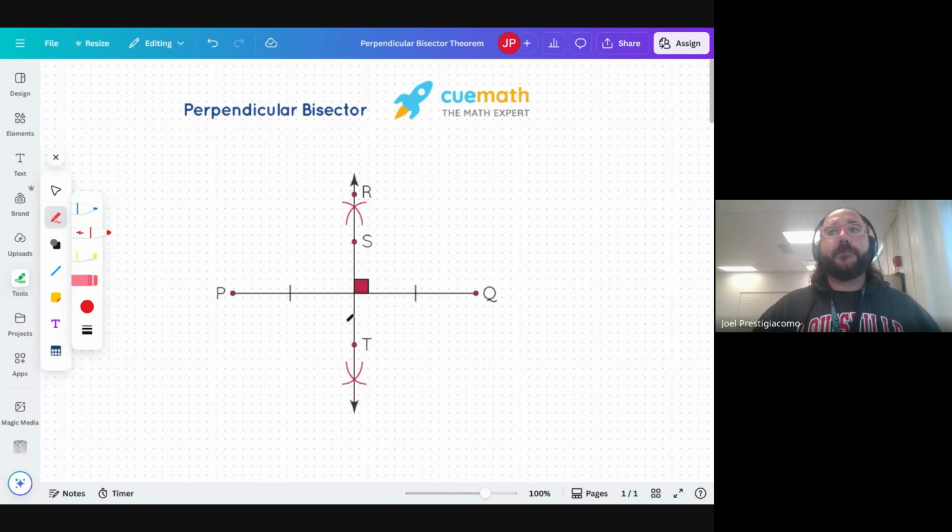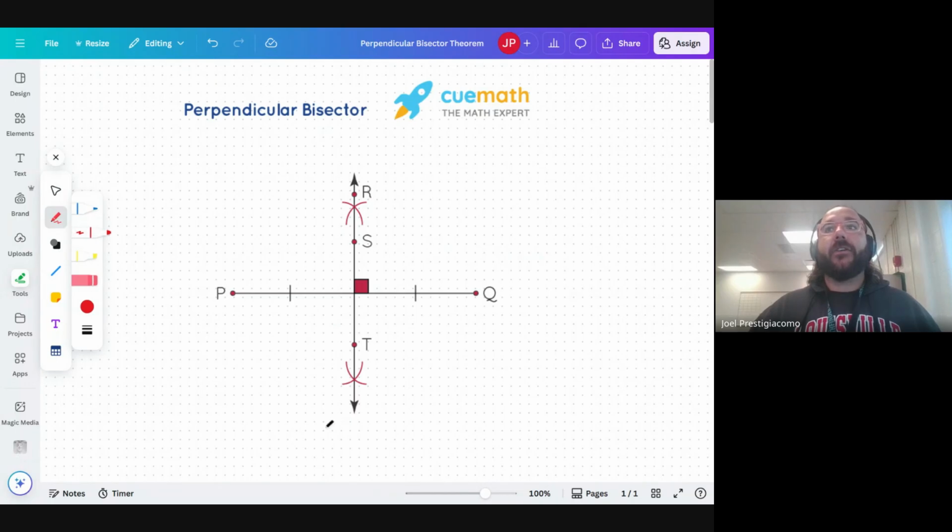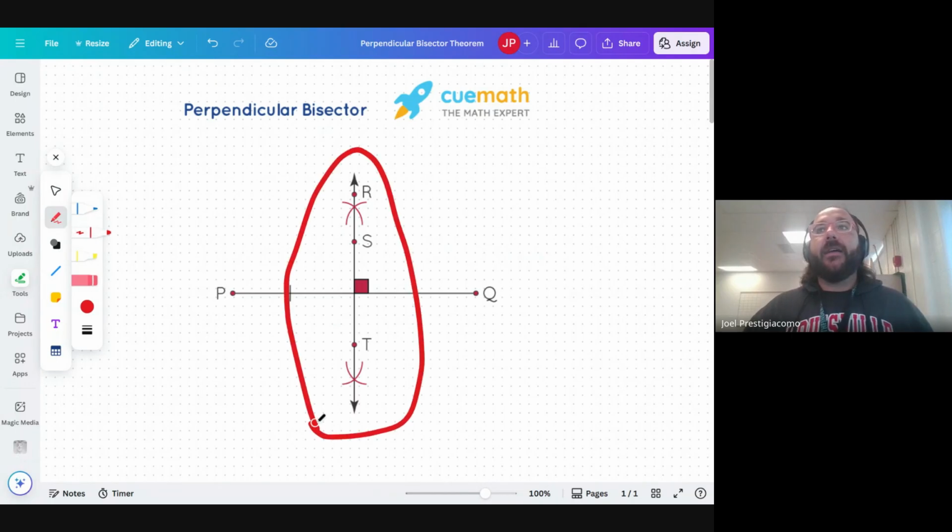So if we have a segment here, PQ, so this is a line segment, its perpendicular bisector would be a line that cuts it both perpendicularly and cuts the segment into two, right? So that's what that means, right? But it's referring to the line.